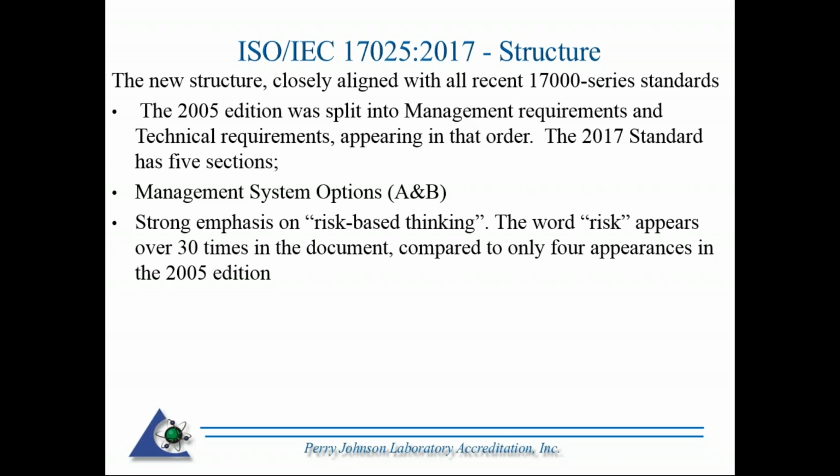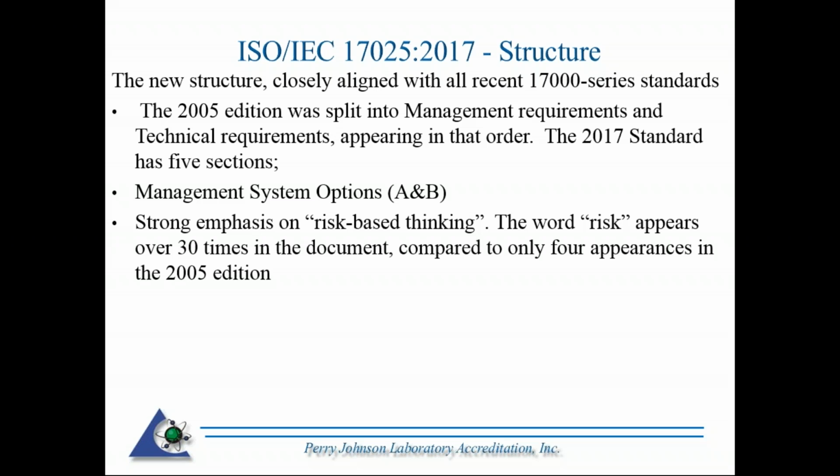That's what we require at PJLA: in order to be considered as an option B, you have to be registered. And if you're an option A, that means you're not. And pretty much the entire standard, including section 8, will be assessed during your reaccreditation and surveillance assessments.